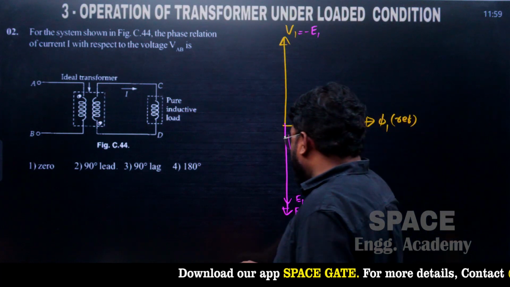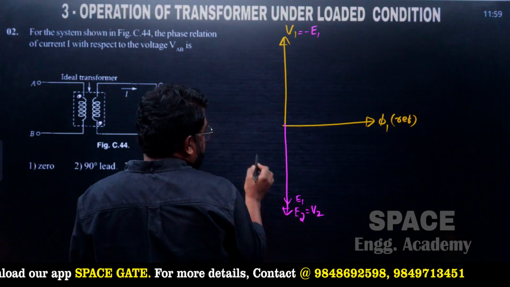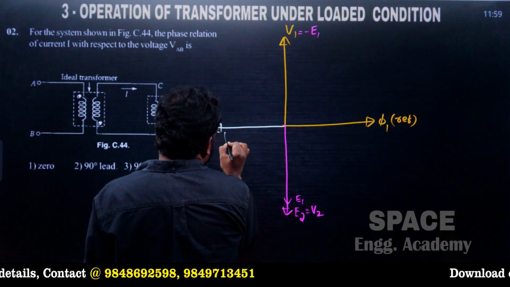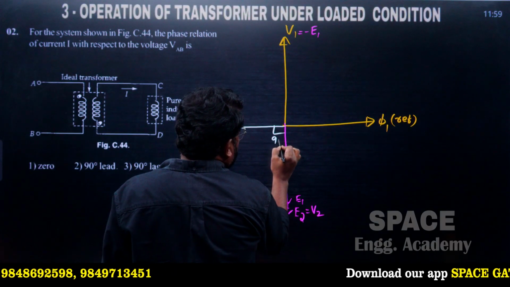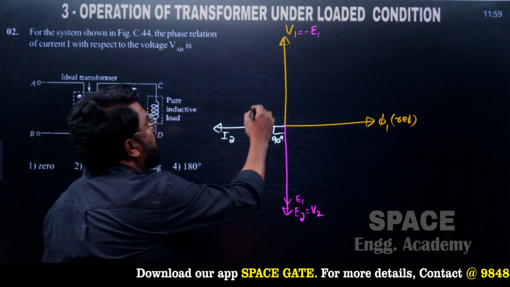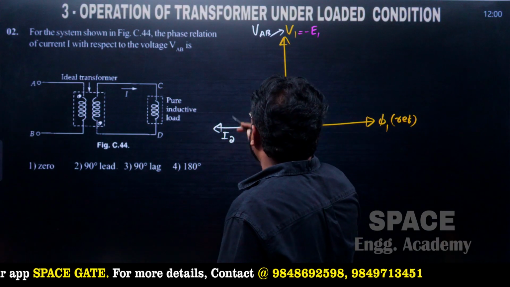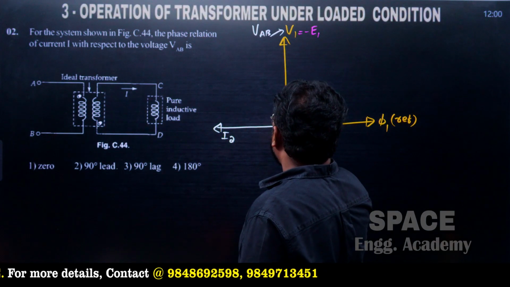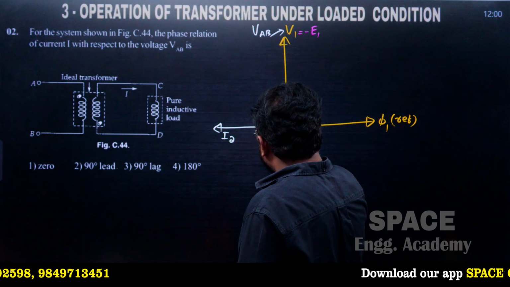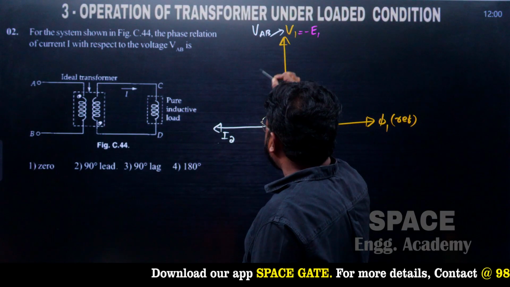Now for a pure inductive load, the secondary current lags the terminal voltage V2 at an angle of 90 degrees. This is the current part. This voltage is nothing but the voltage across VAB. So what is the phase relation between them? The phase angle between voltage and current is 90 degrees.